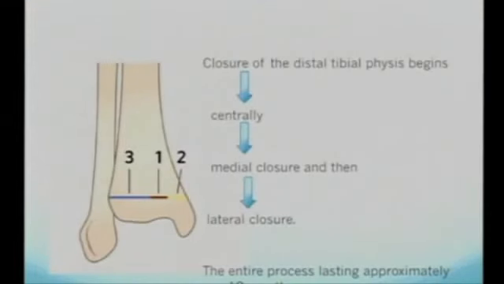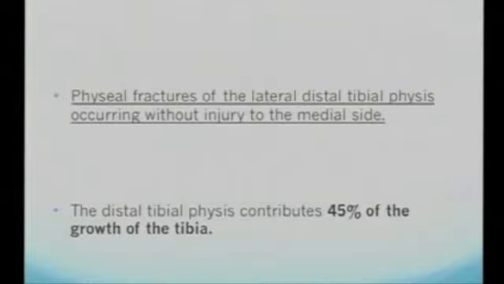And we know that in the closure of the distal tibial physis, it usually starts closing at the central part, then goes on the medial side, and finally closes on the lateral side. The entire process lasts approximately 18 months. That's why physeal fractures of the lateral distal tibial physis occur without occurring on the medial side. And all of us know that the distal physis contributes 40 to 45% of tibial growth.